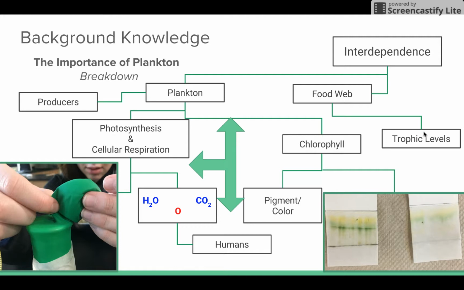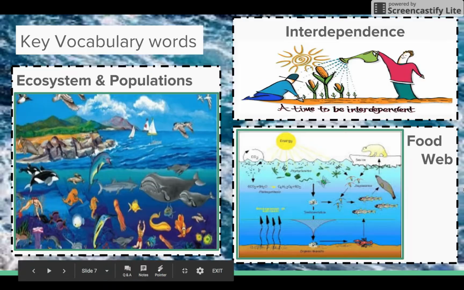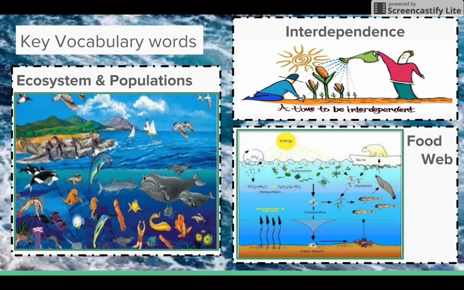And the food web is essential for the other animals within the marine life because of the trophic levels and them being at the base of the trophic levels. And chlorophyll is simply where they thrive. So populations make up an ecosystem, just as the plankton populations make up the marine life of that ecosystem.